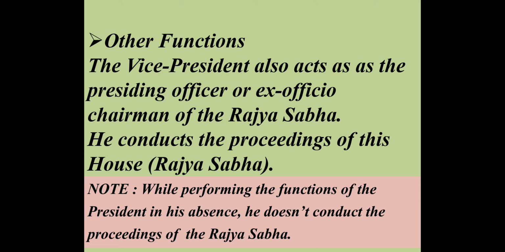So what happens in the Rajya Sabha in case his ex officio chairman, the vice president, is not here? He's acting as the president, he's taking up the charge of the president. Then who will conduct the proceedings of the Rajya Sabha? Again, this has been taught to you. There is a deputy chairman of the Rajya Sabha who will take over the work of the ex officio chairman, that is the vice president, and he will be conducting the proceedings of the Rajya Sabha until the vice president comes back and takes over the charge.